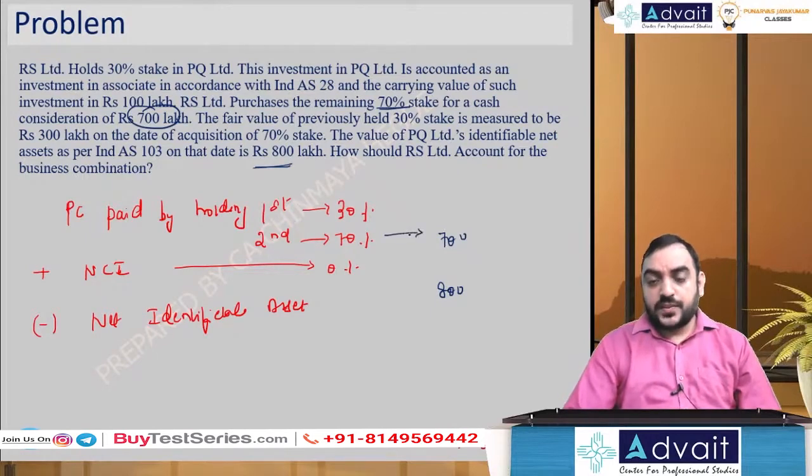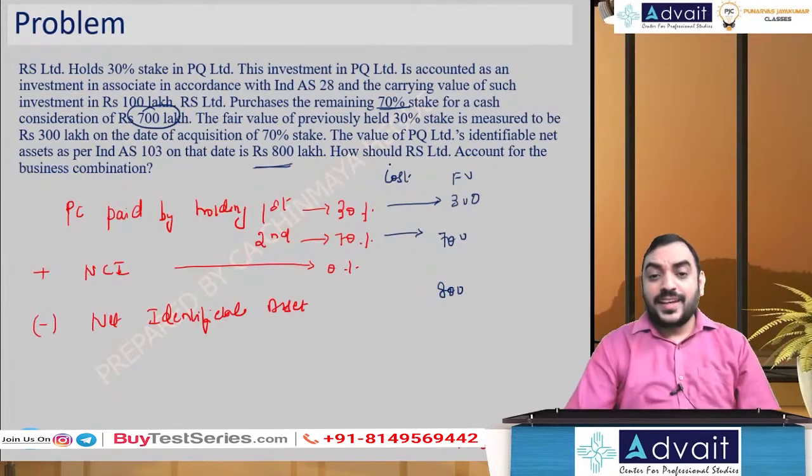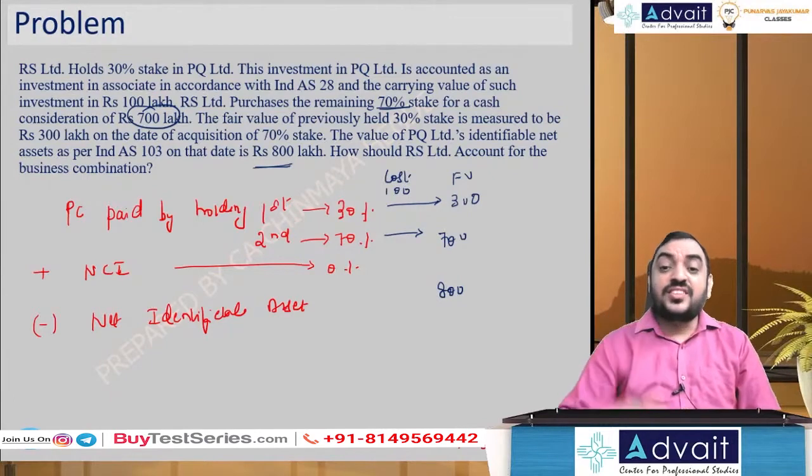Now this 30% fair value is 300 lakhs. But the cost at which you acquired initially, or the book value, is 100 lakhs. Your book value is 100 lakhs, but fair value is 300 lakhs.